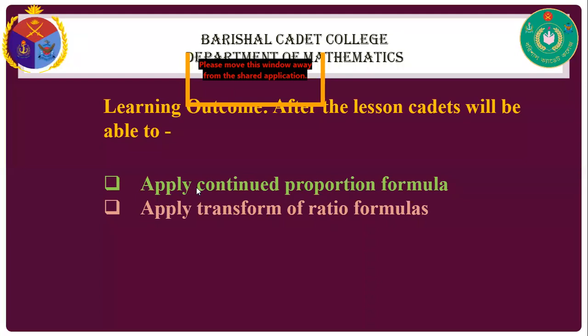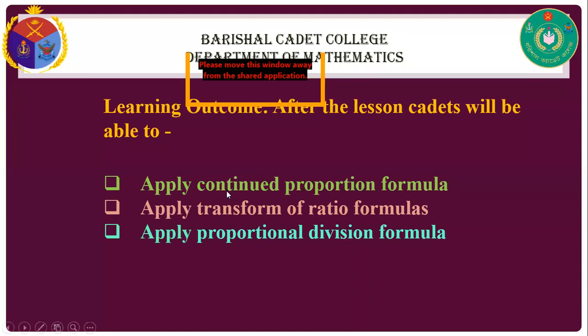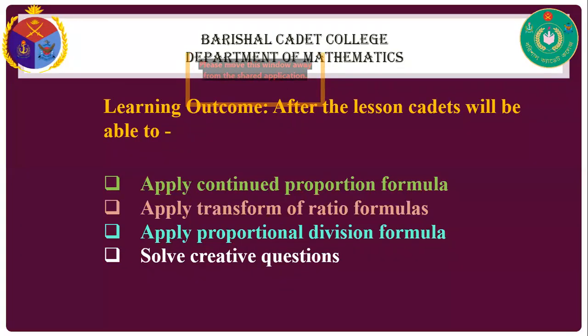Third, apply the proportional division formula. And solve creative questions.